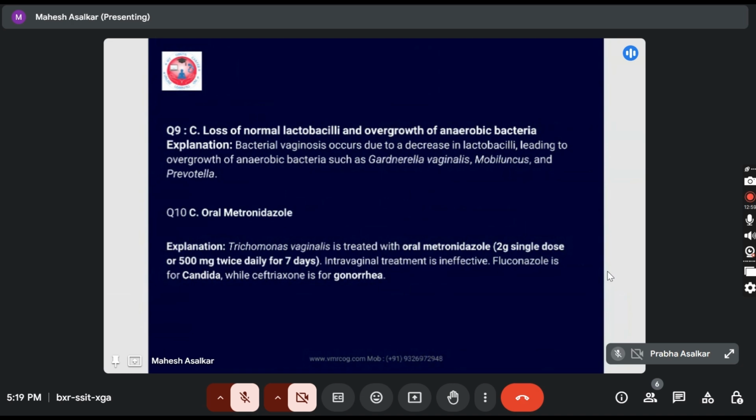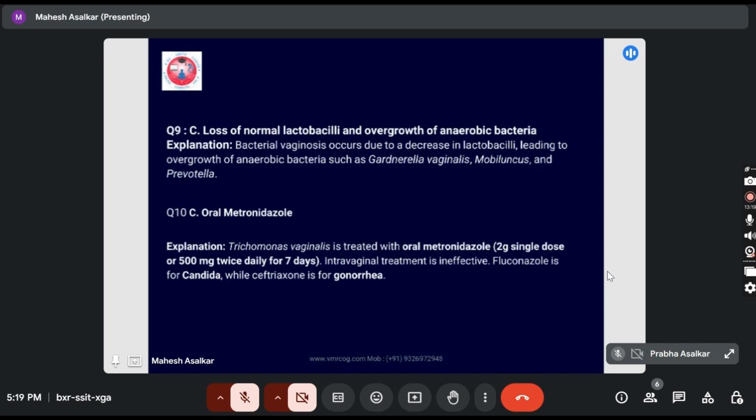Okay. Question number 10, answer is metronidazole. Trichomonas vaginalis is treated with oral metronidazole, 2 grams single dose or 500 milligram BD for 7 days. And intravaginal treatment is ineffective. Even if the patient has intense itching, the treatment is oral. Here, metronidazole is for Trichomonas vaginalis, fluconazole for candida, and ceftriaxone is for gonorrhea. So these are the drugs of choice.